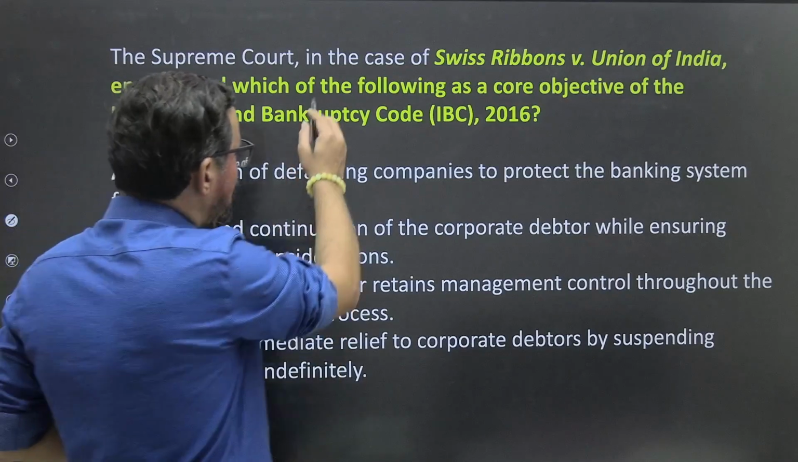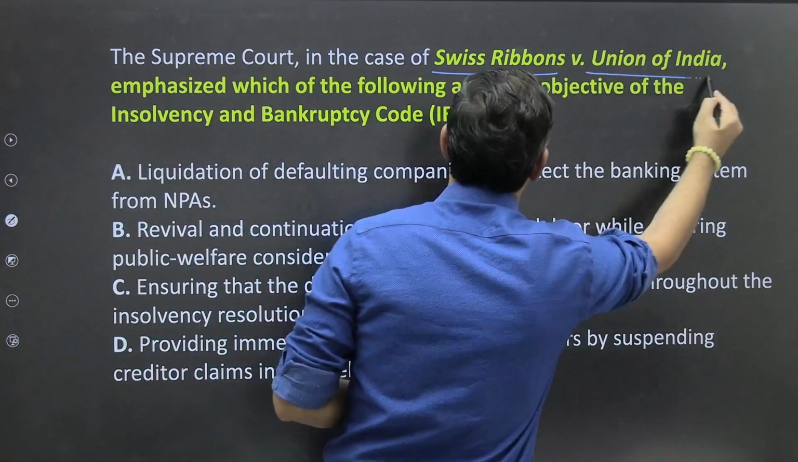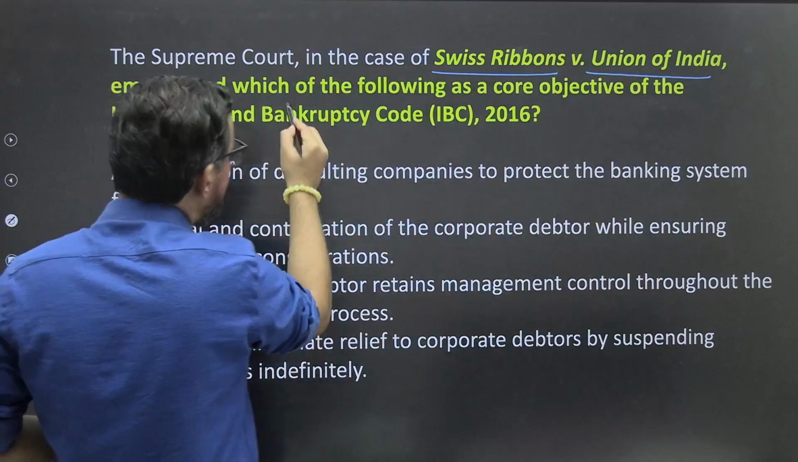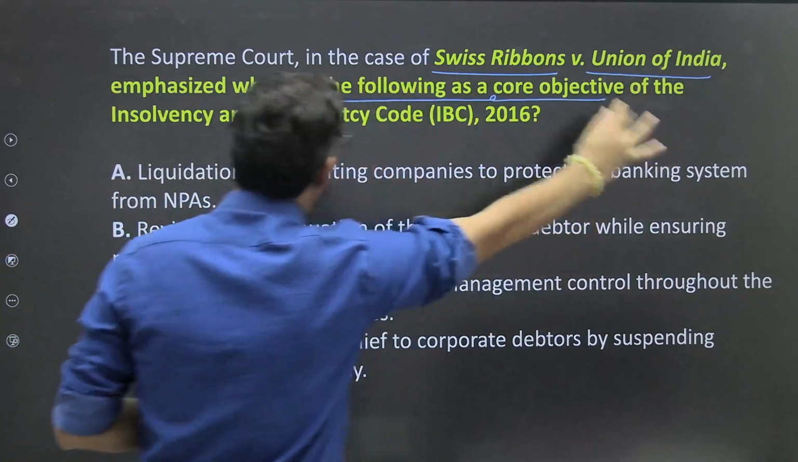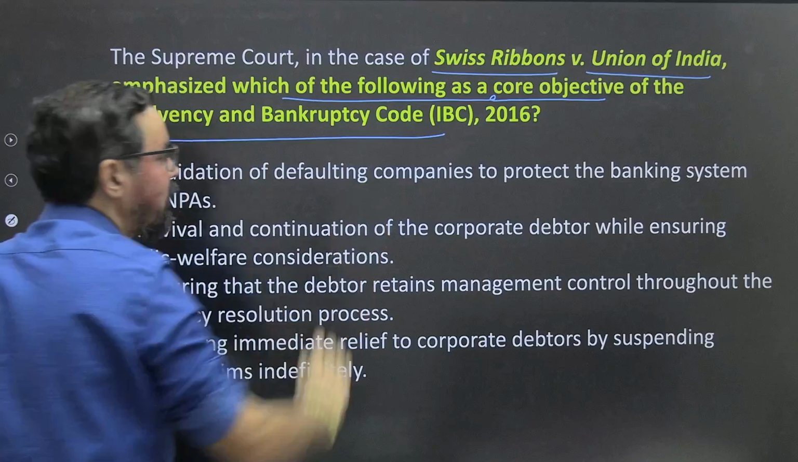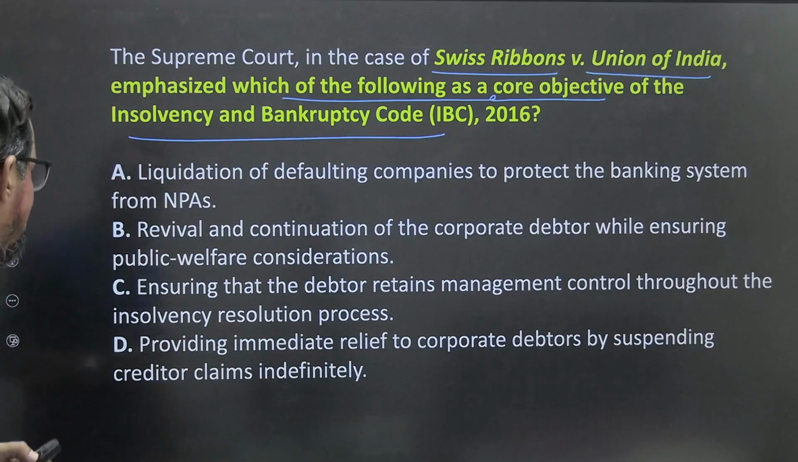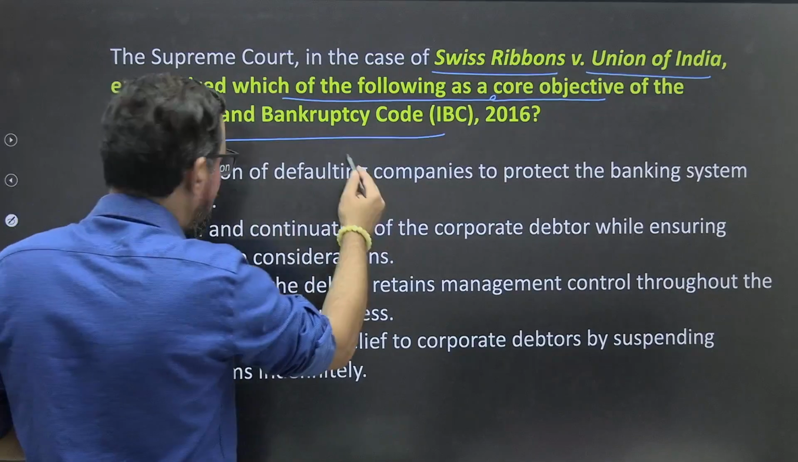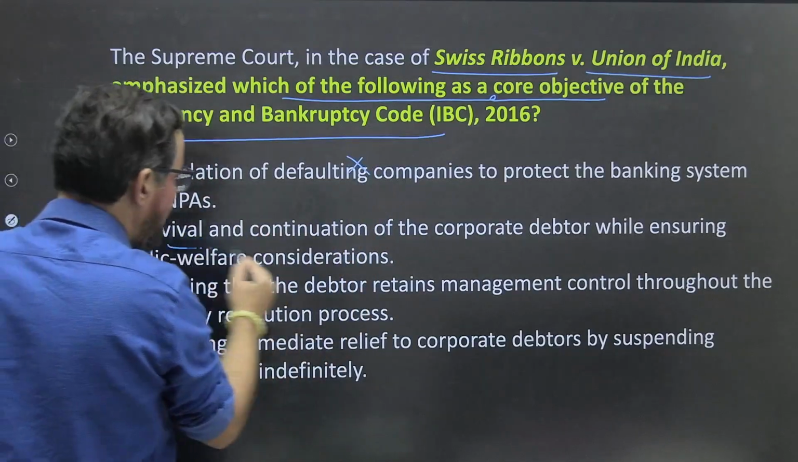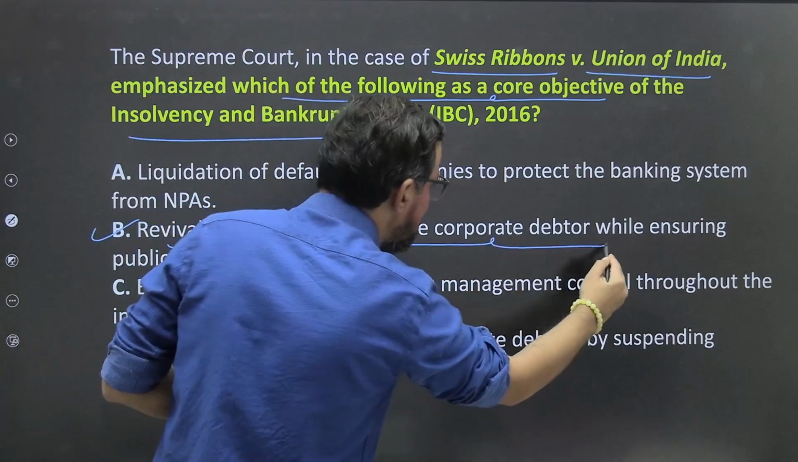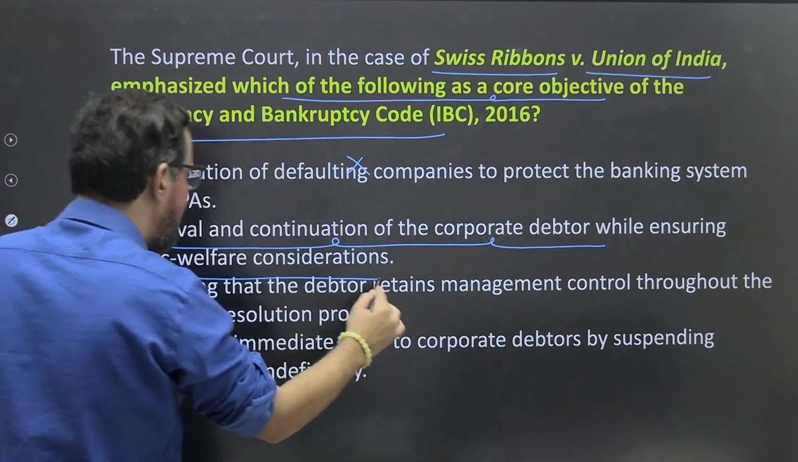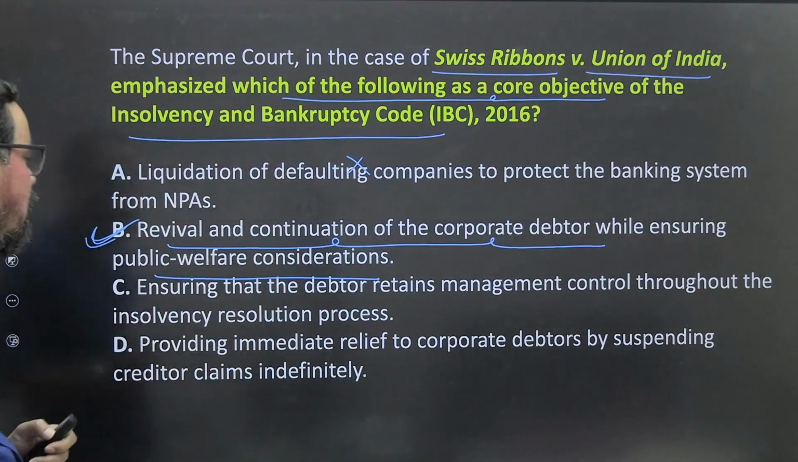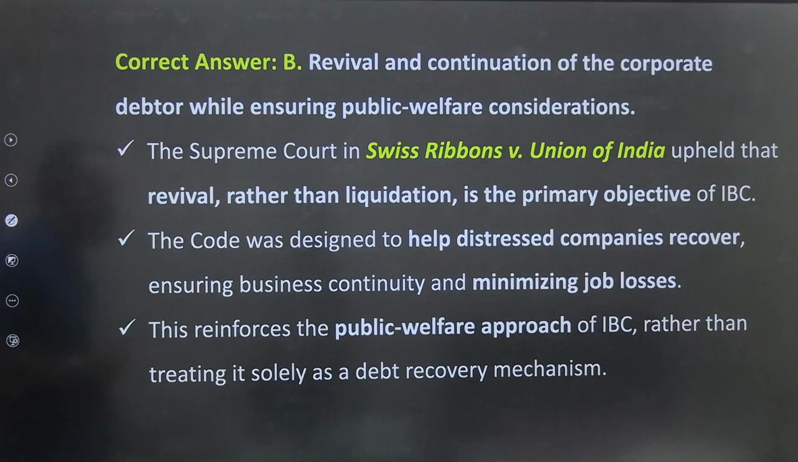The Supreme Court in the case of Swiss Ribbon and Union of India emphasizes which of the following as a core objective of the Insolvency and Bankruptcy Code 2016? Okay, so what was this? Revival and continuation of corporate debtors. Liquidation of defaulting companies, no. Option B, revival and continuation of corporate debtors while ensuring public welfare consideration, 100% true. So option B only will be the right answer for this one. We discussed that in our previous slide also.